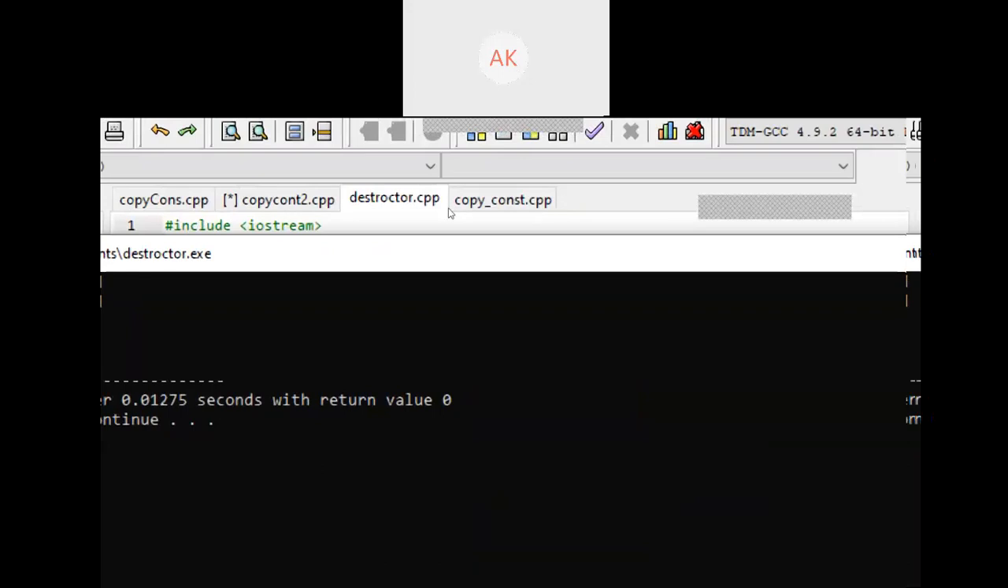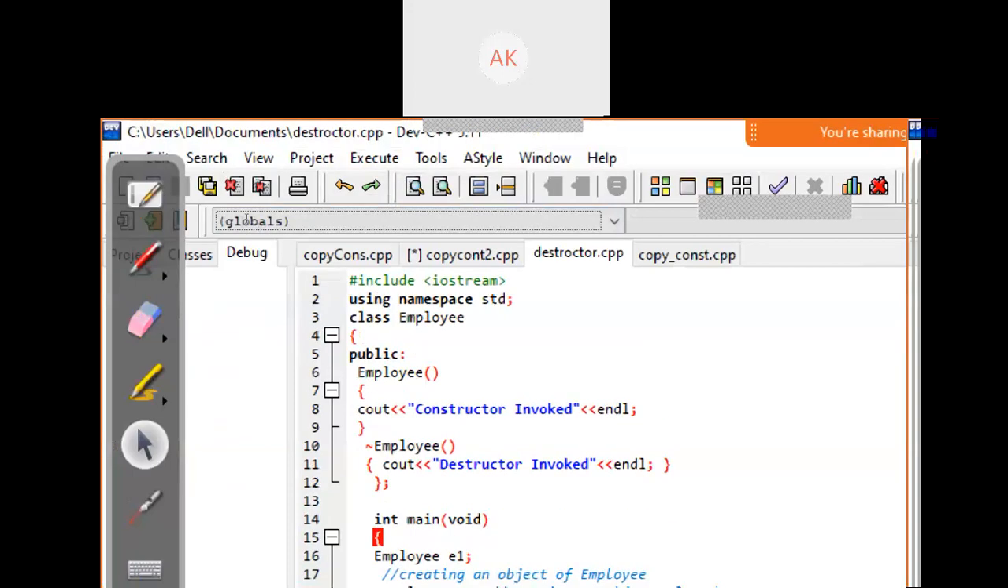Okay, 1 minute. We have started our code with a header file using namespace std. Just ignore this. We have created one class, Employee. In this class, we have created one constructor. As you can see, the name is the same as the class, which means it's a constructor. It's not taking any inputs, which means it's a default constructor. When you create an object, this constructor will be called. In this constructor, we have just written a message, "constructor invoked", which means this function is executed.